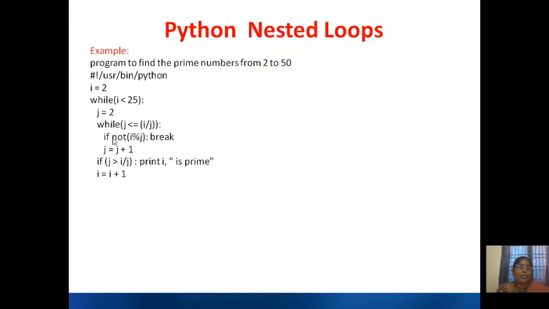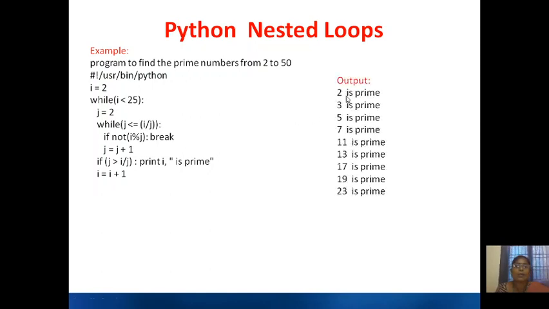So it is coming here. It will check if not i mod j, meaning if it is not true. But it is true, so it is not going to execute these statements, and it will go to this statement directly and take the next iteration, without printing this particular statement. Likewise, it is going to print all the prime numbers from 2 to 50.